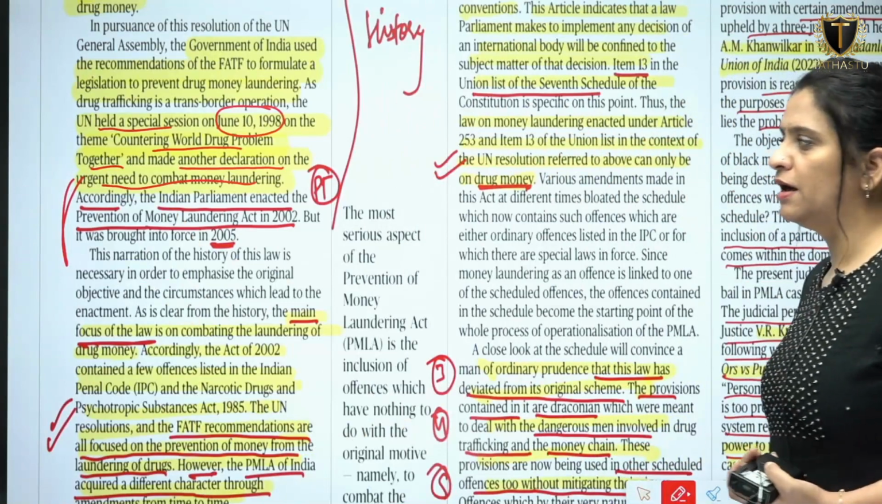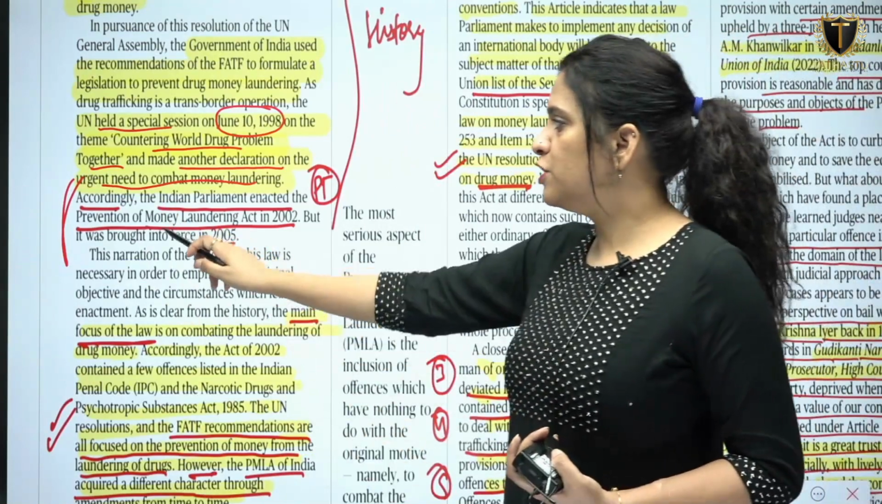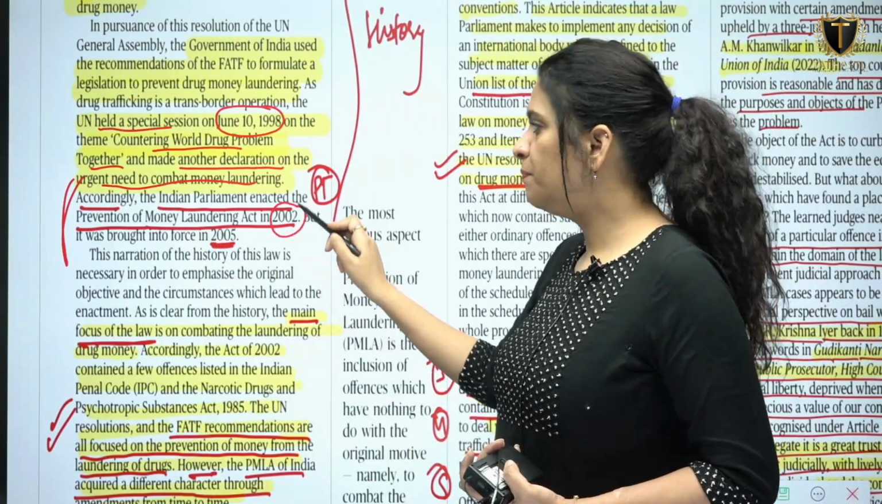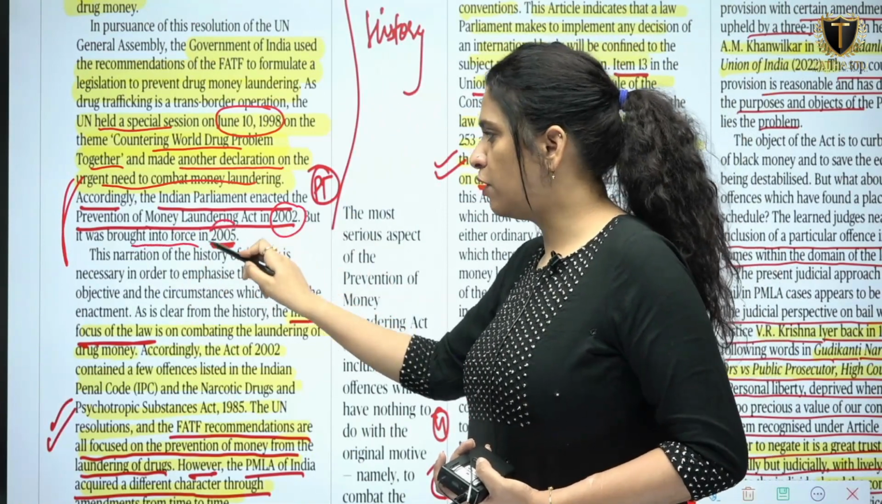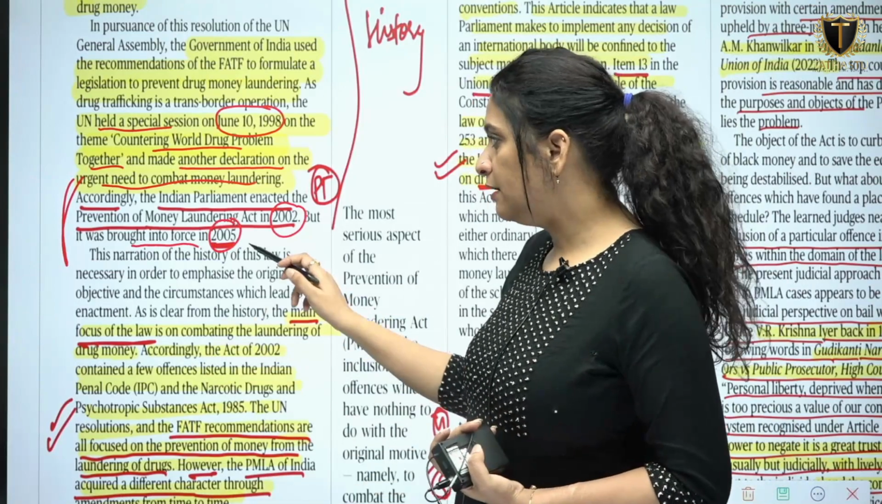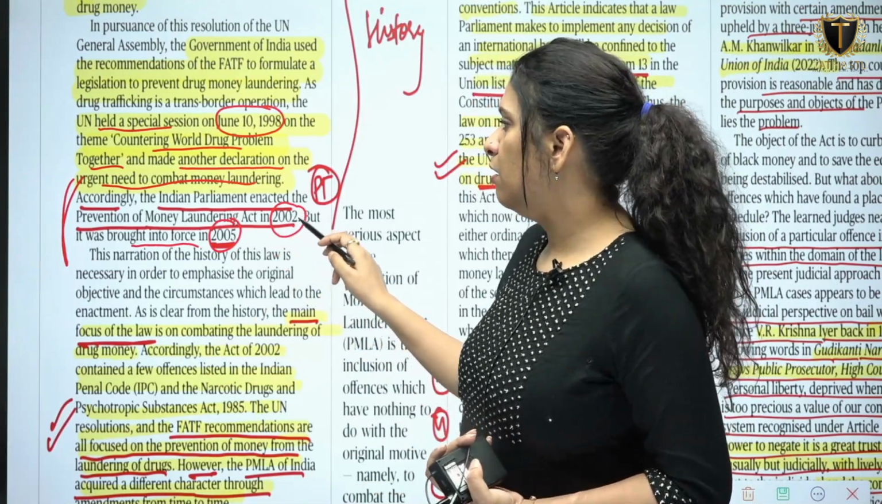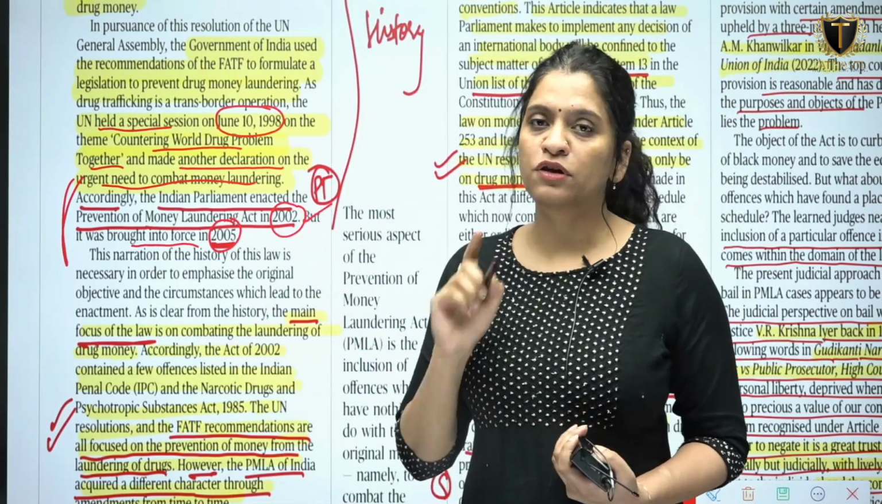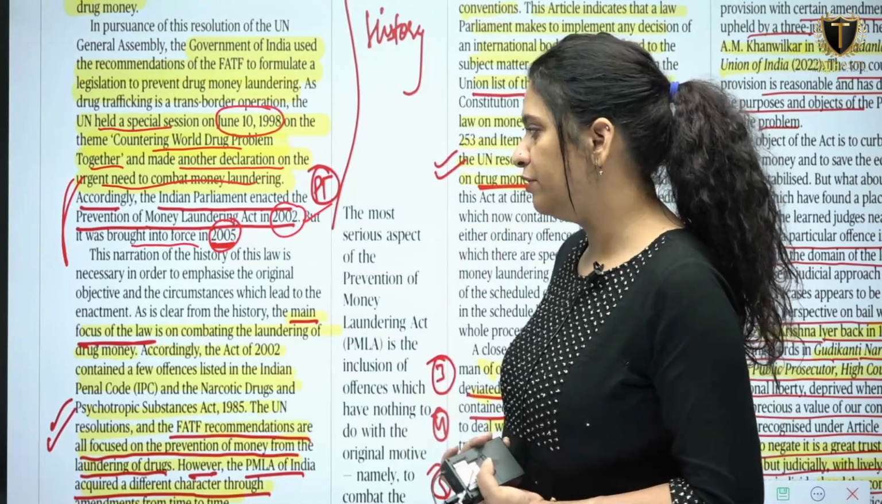Accordingly, the Indian Parliament enacted the Prevention of Money Laundering Act 2002, but it was brought into force in 2005. So when was the Money Laundering Act enacted? It was enacted in 2002, but it was brought into force in 2005. So this is a PP pointer for you.